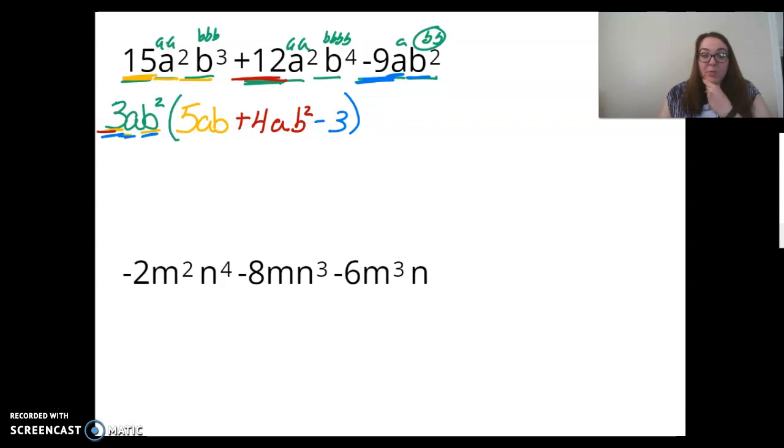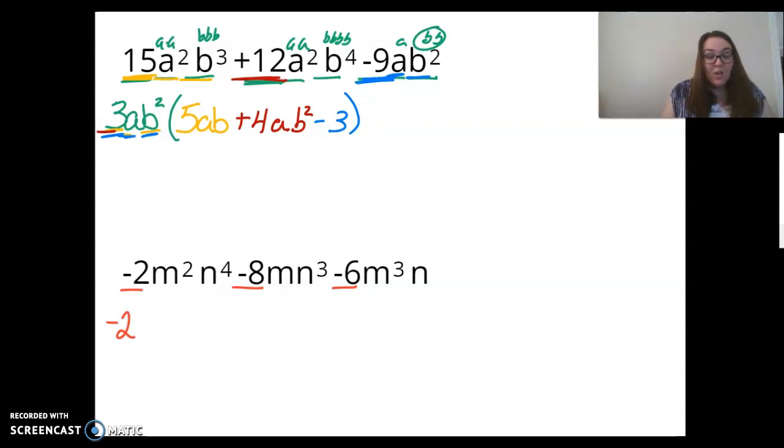Alright, one more example here before I have you do a few on your own. Negative 2, negative 8 and negative 6, what do they all have in common? Well, they each have a negative. So I'm going to start with that they have a negative in common. Well, 2, does 2 go in all of those numbers? Absolutely. Well, they have a negative 2 in common.